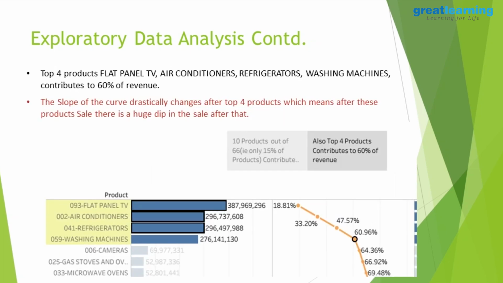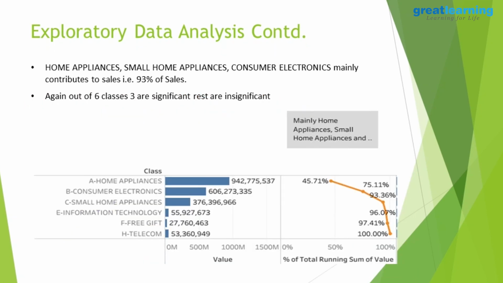If we look at a brand-product combination, that comes up later. Right now we look at product. The top 4 products amount to close to 60% of sales revenue. Similarly, we are looking at class. There were multiple classes of products, and we have something called free gifts here. Free gift is a promotional category where the value will be missing, obviously, because it's a promotional category. The top 3 classes of product contribute to almost 94% of the total sales.